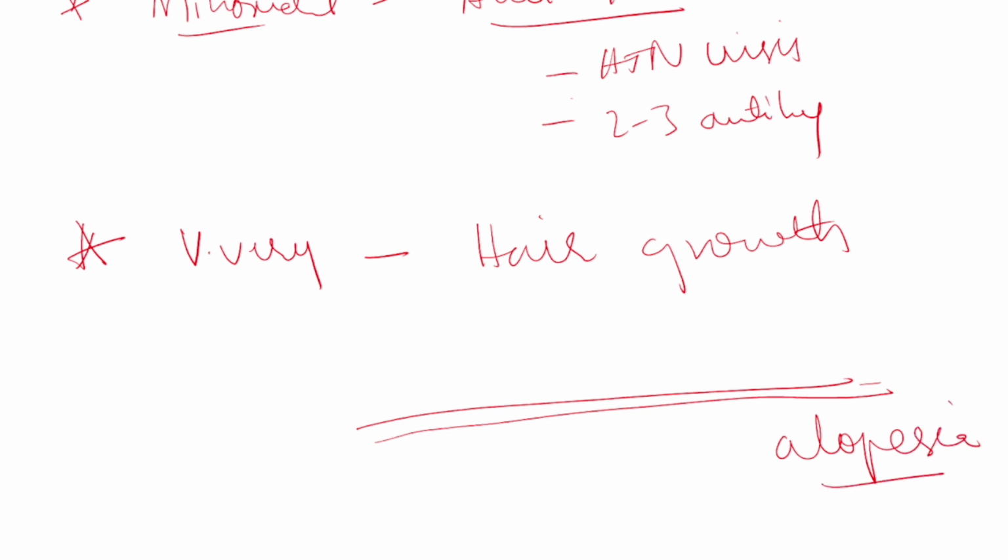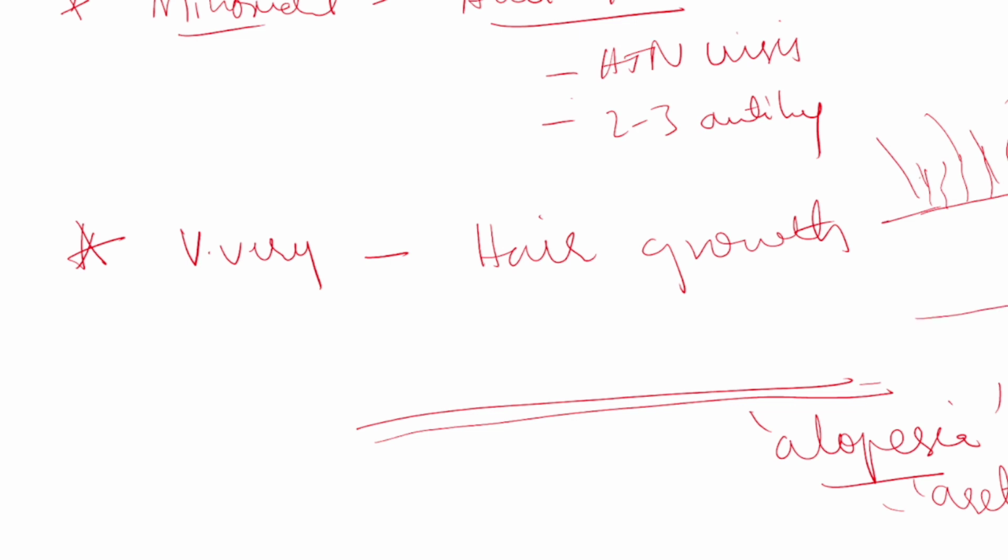There is a condition called alopecia, hair falls out, that is called alopecia. Hair fall is called alopecia. In alopecia there is one very famous condition called alopecia areata. Just imagine this is skin, all over the skin we have hair, right? We have hair all over the skin.